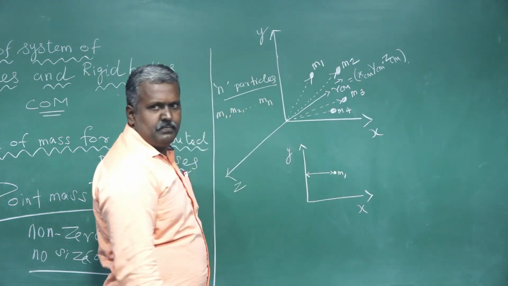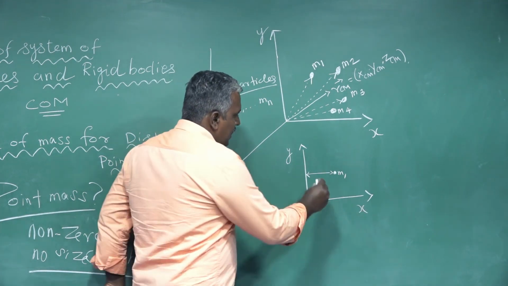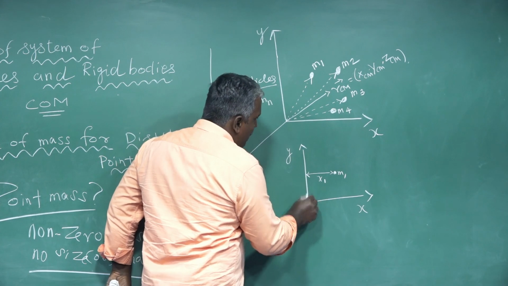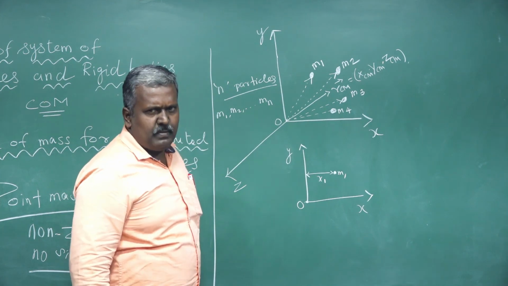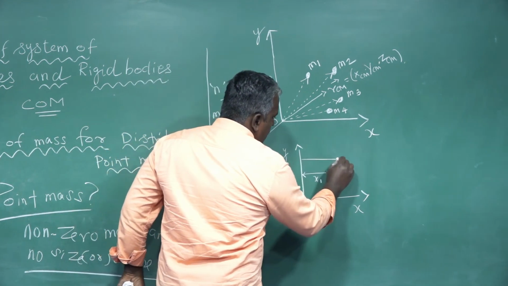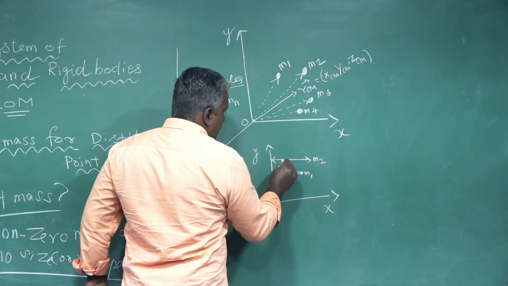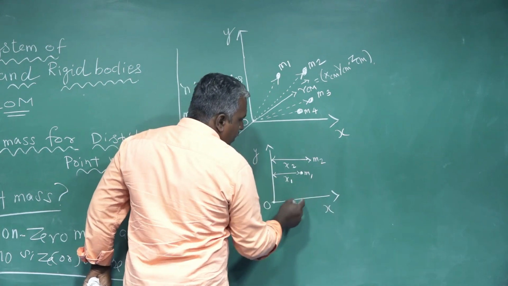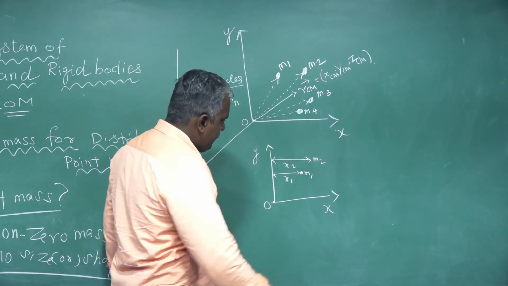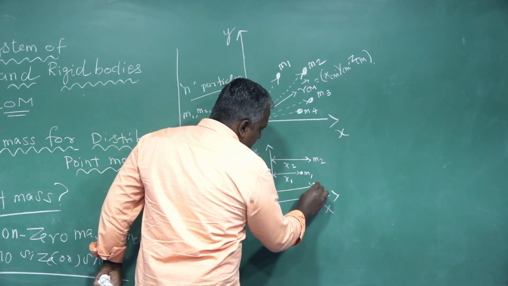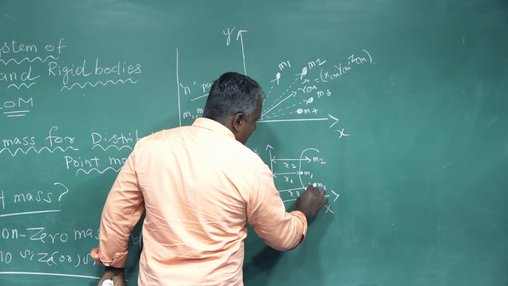Mass M1 is at a distance x1 from the origin. This is the position of particle M2 along the x coordinate at a distance x2 from the origin. And consider this mass M3 at a distance x3.